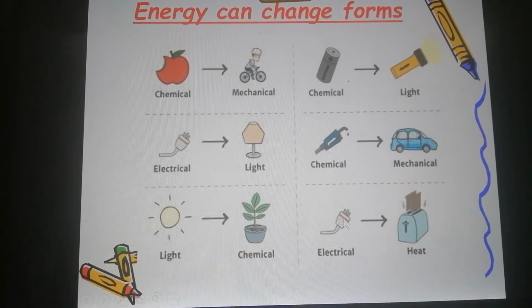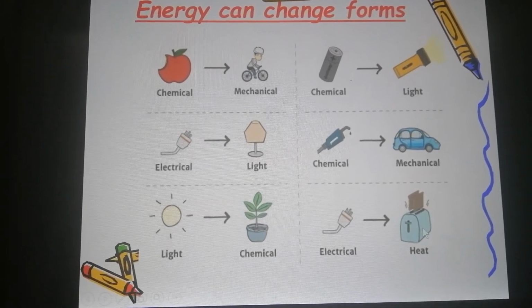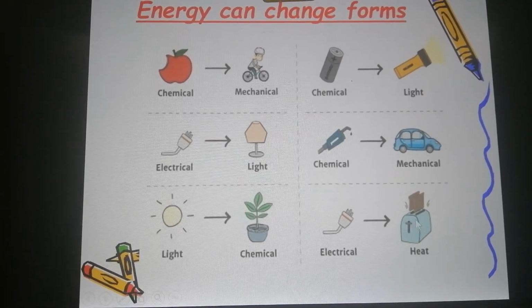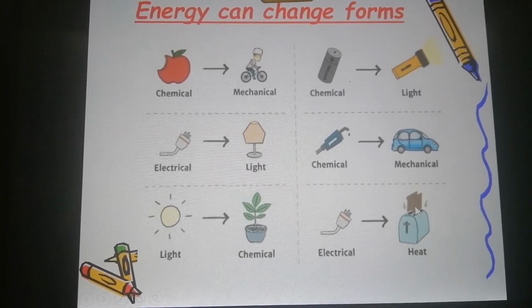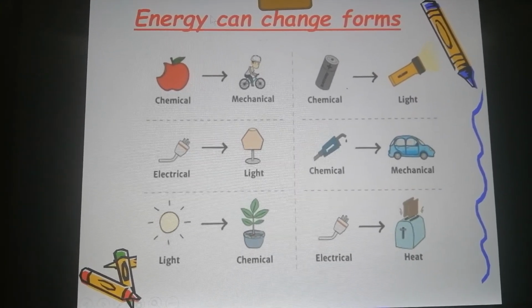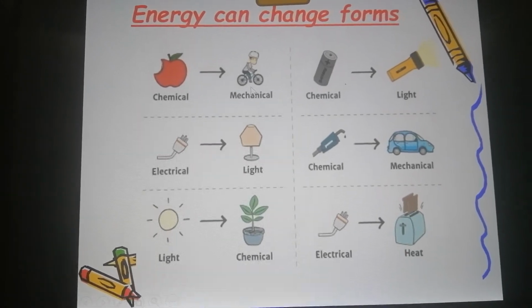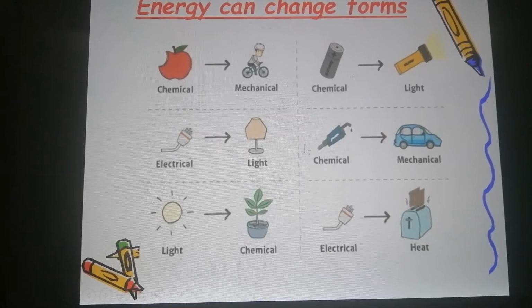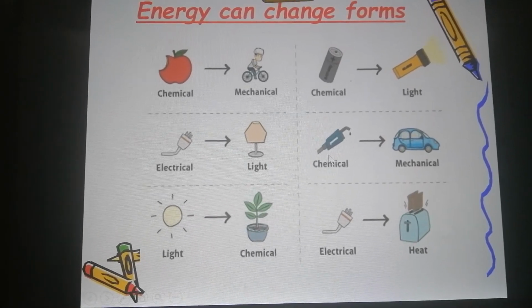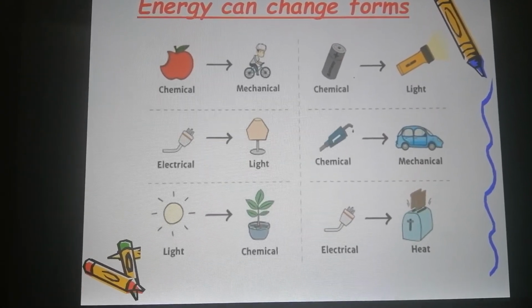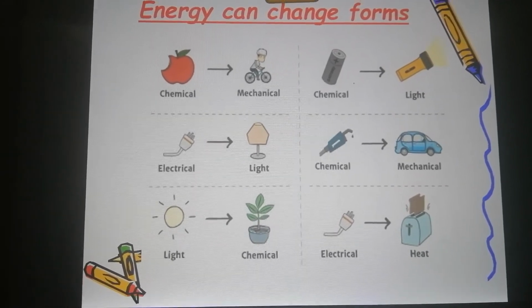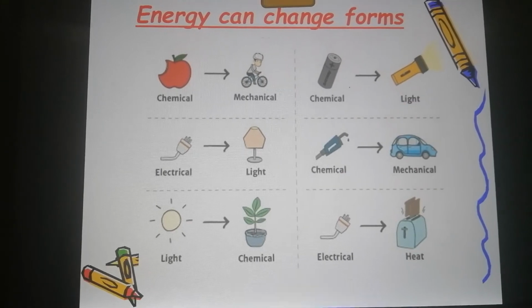The electrical plug also, when we put this toaster into the socket, it will produce heat energy to heat the toast. So energy can change forms from one form to another, and you should know 2 or 3 examples of them. If any one of them comes in the exam, or a picture to show you that energy changed from which form to which form.